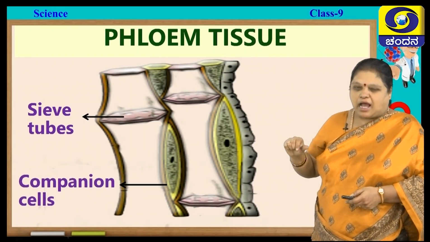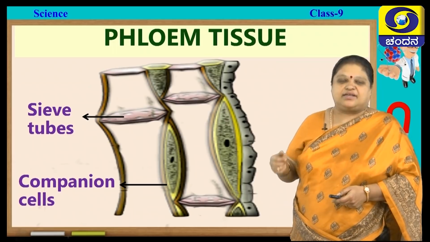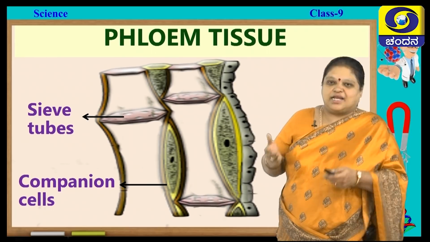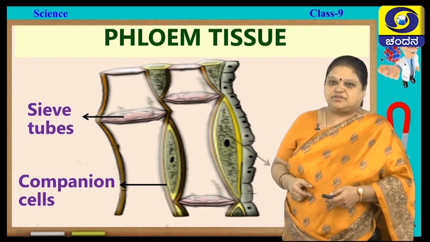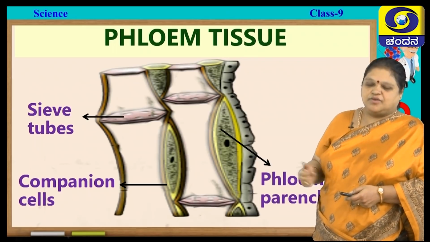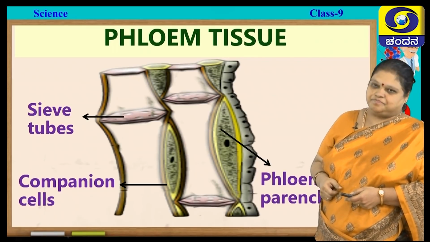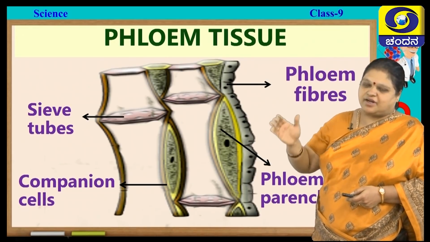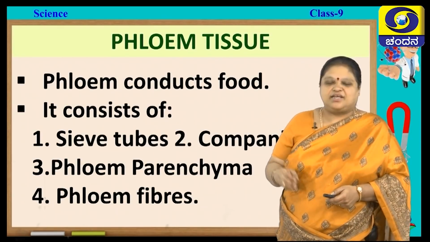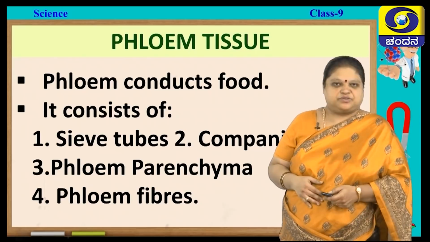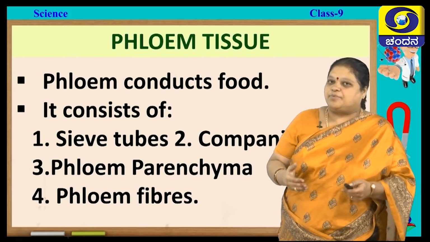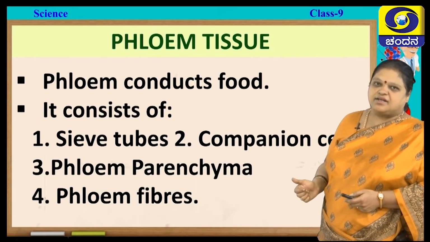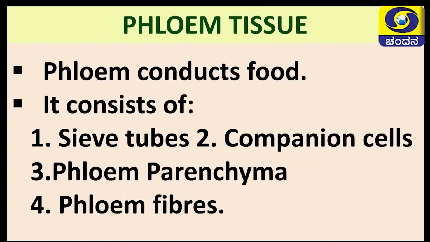Next, you find adjacent to that, immediately next to that, you call them companion cells. The name itself suggests companion cells, it will always be present next to sieve tubes. Next you find the living cells, you call them phloem parenchyma. And finally the dead cells, that is the phloem fibers, found at the outside. So, basically phloem is a food conducting tissue, please write down, and it is made up of four types of tissue: sieve tubes, companion cells, phloem parenchyma and phloem fibers.